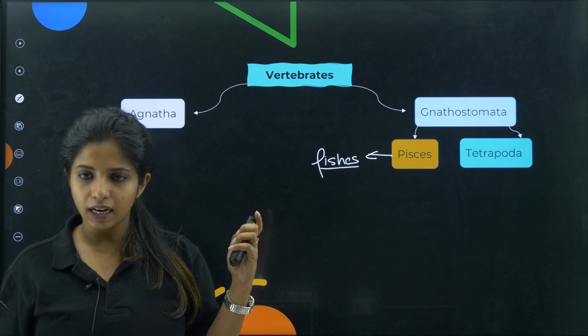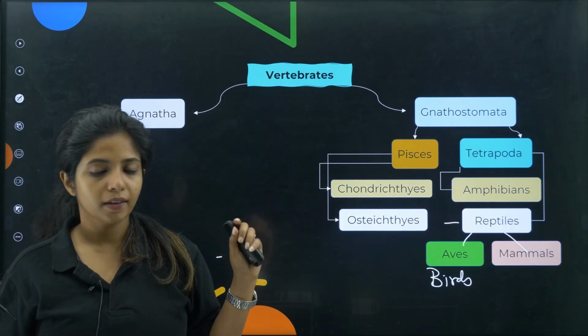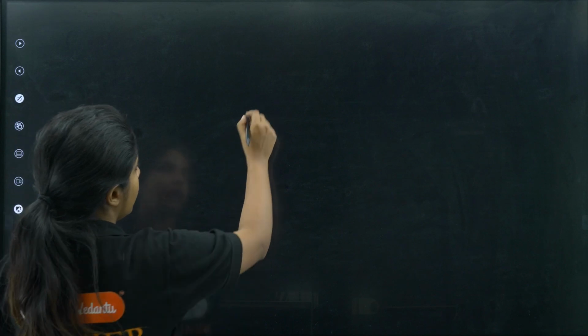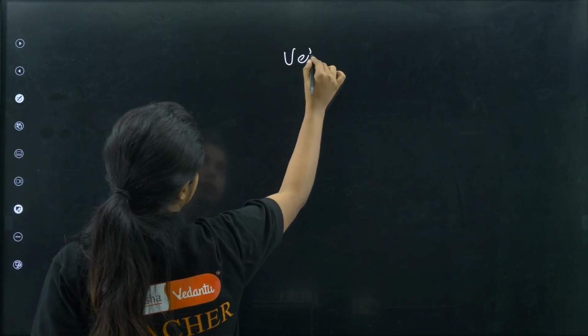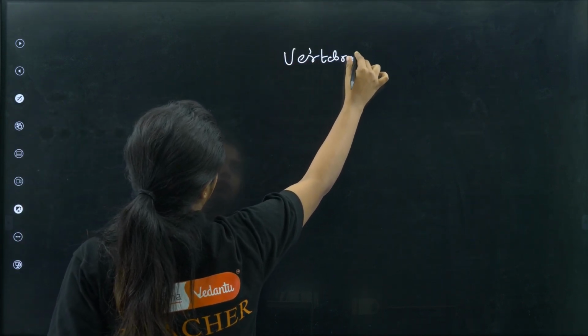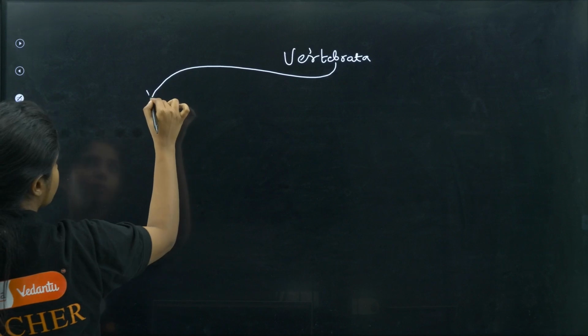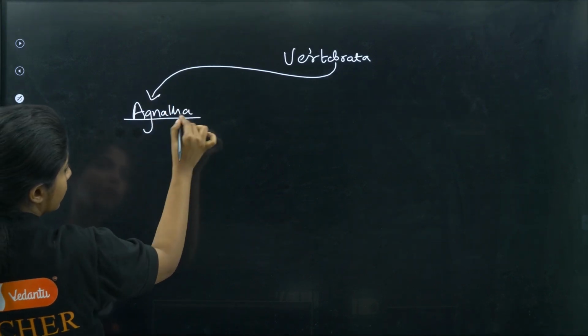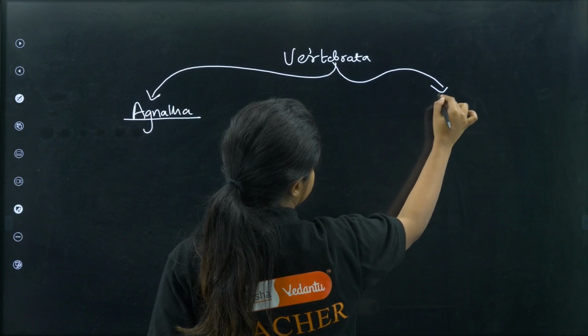Vertebrata, again let's divide and let's run. Okay, so over here, if I say that we have vertebrata, let's divide into, first category will be what? Agnatha, that does not have jaw. And there is gnathostomata.